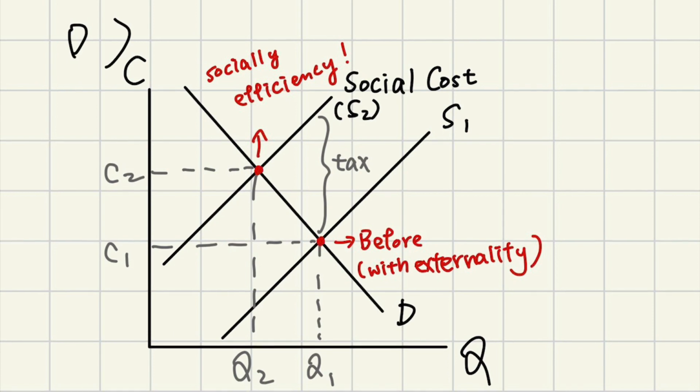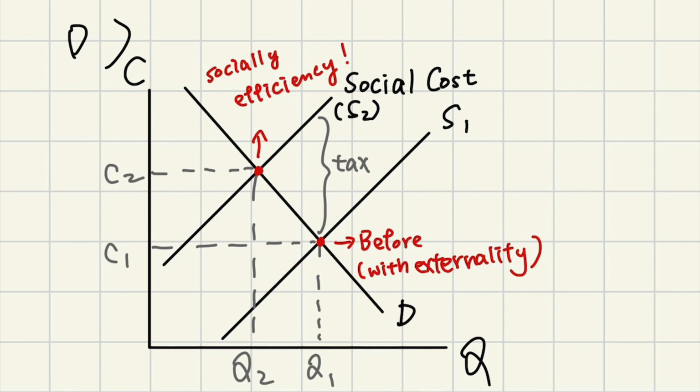So, as we can see in this graph, when the tax moves the supply curve inwards, the quantity will fall from Q1 to Q2. And in this way, the market equilibrium will become socially efficient, which before, when there were externalities, it was not, but now it's socially efficient.